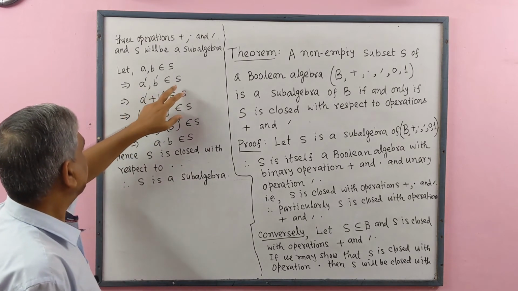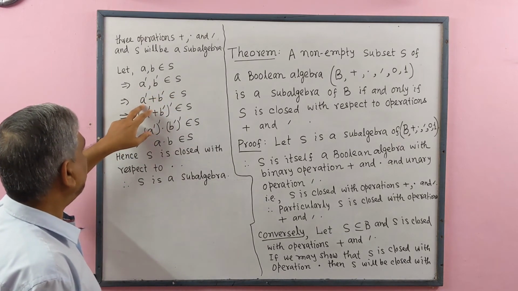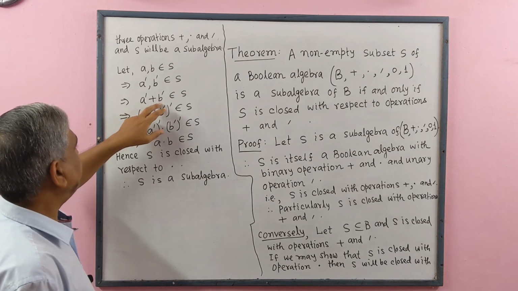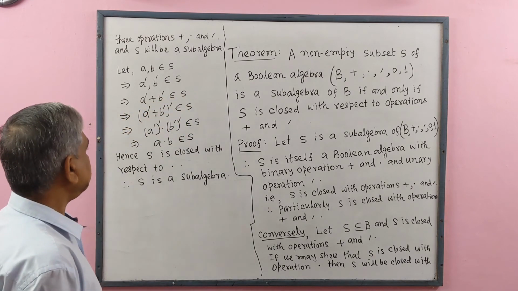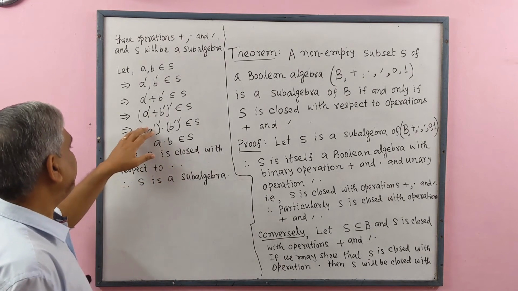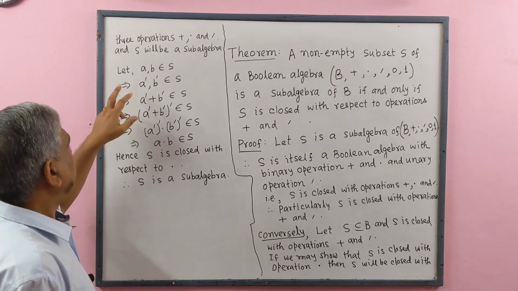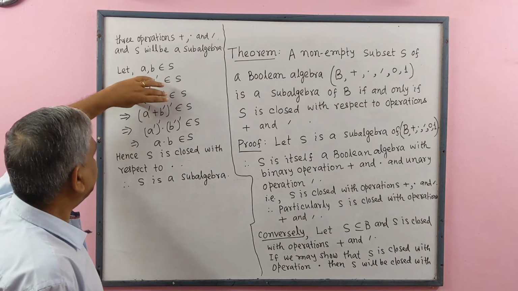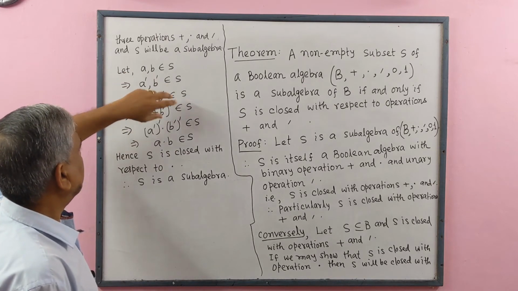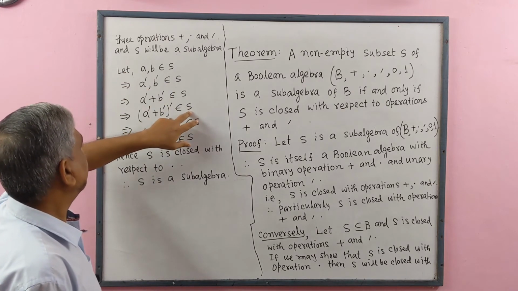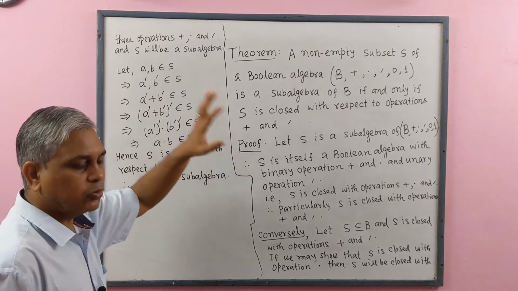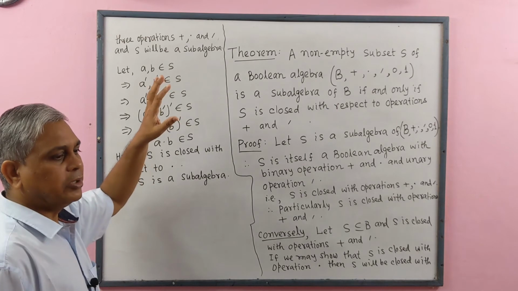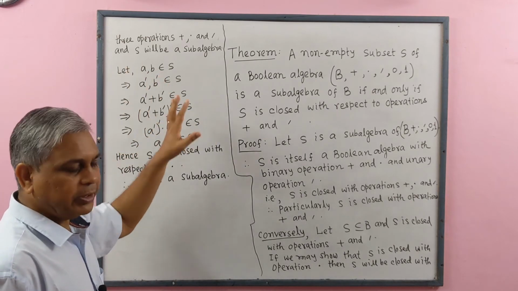This means complement of a plus complement of b belongs to S, implies that complement of this element also belongs to S, because S is closed with respect to plus and complement.